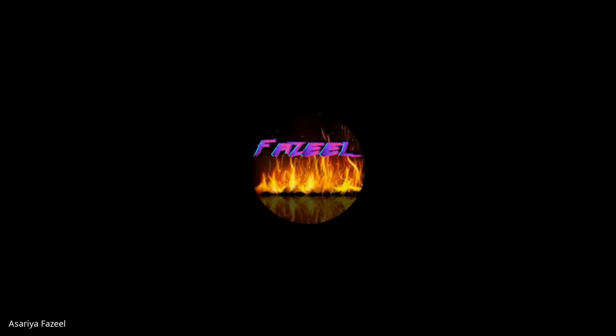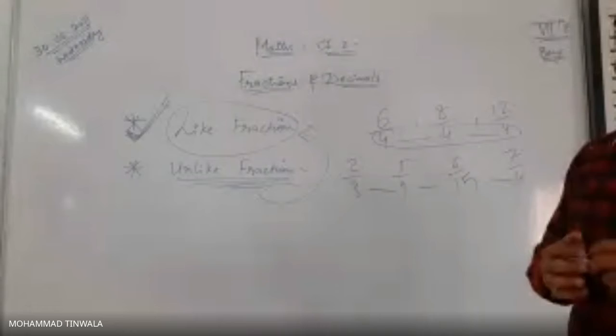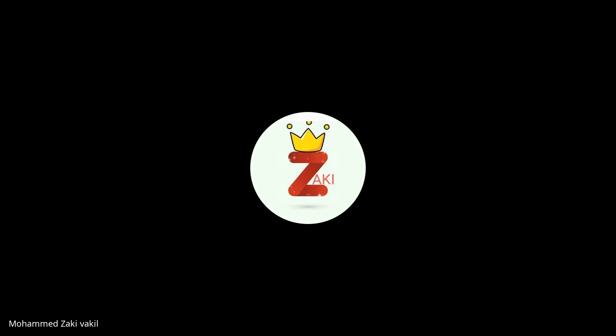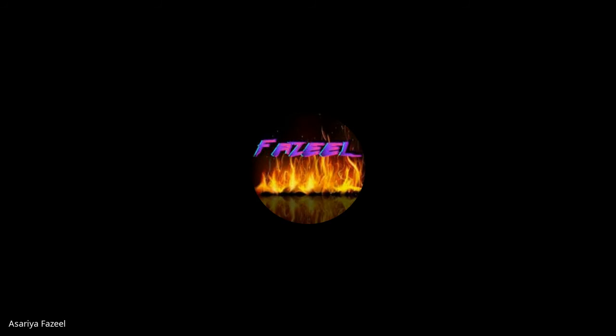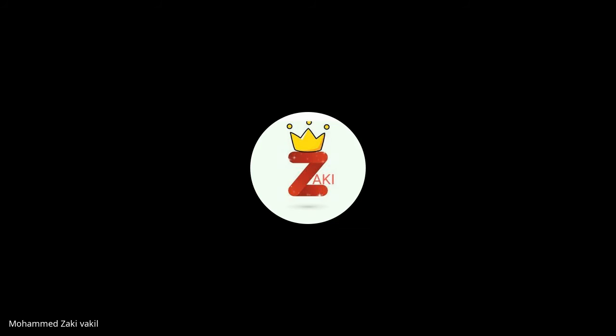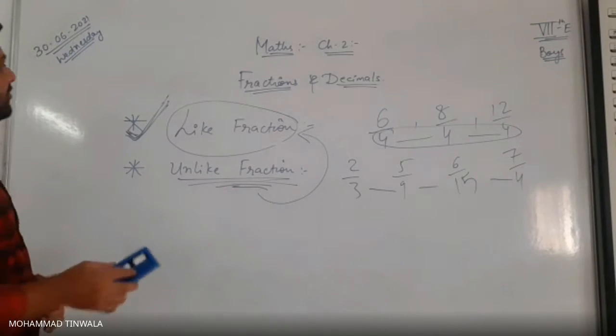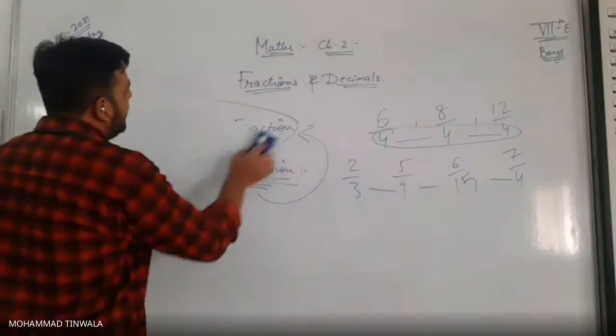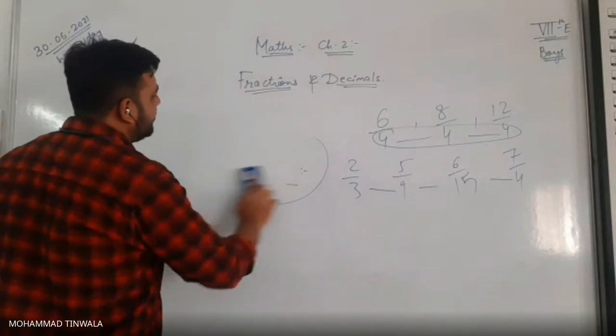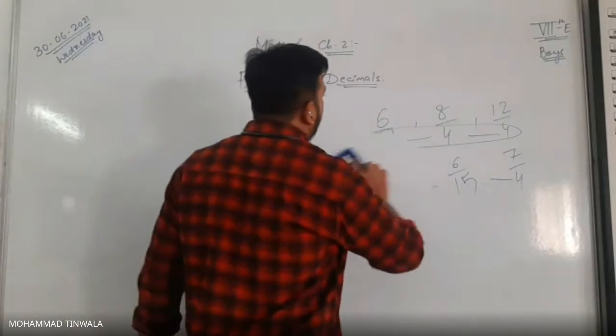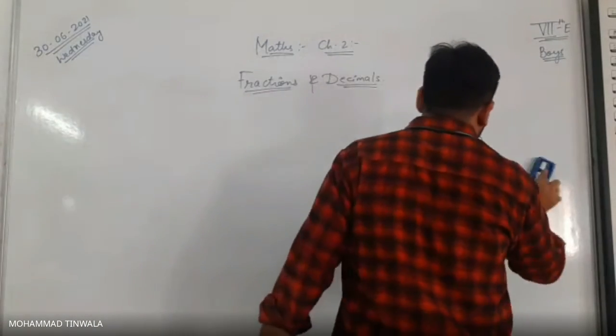Yes, sir. Any doubt up till here? No, sir. Okay, chalo. Unlike fractions are converted to like fractions with LCM. When we are converting unlike fractions to like, we will solve that through LCM.